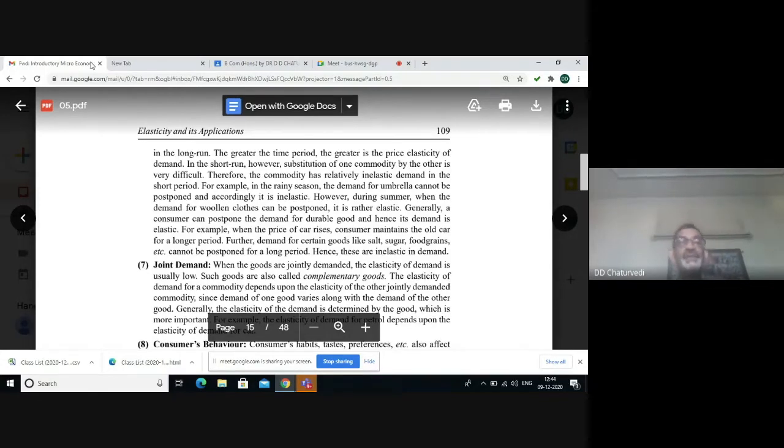During winter time, we require woolen clothes. And there is a possibility that at the end of the season, the price of the woolen clothes will come down. There will be off-season discount. But consumer cannot easily postpone the demand for such goods. And he or she will be prepared to pay high price during the season. When we purchase these goods during off-season, we mostly use them in the next season.